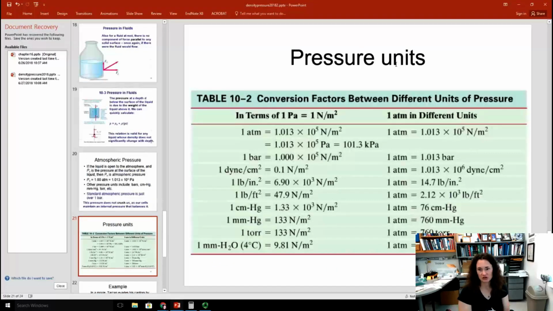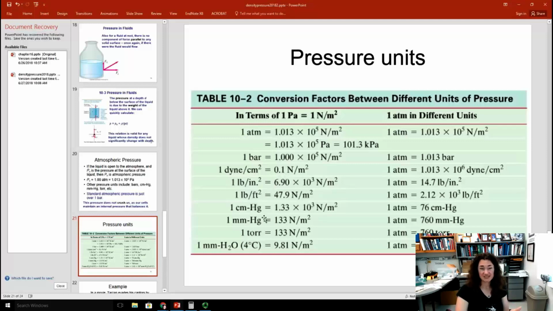So here's some of those pressure units that I was talking about. There's the atmosphere. We already talked about that one. The bar is a really common unit of pressure as well, and 1 atmosphere is roughly 1 bar. There's a little difference, as you can see here. 1 bar is actually 1 times 10 to the 5th newtons per meter squared, not 1.013, but they're really close. There's also pounds per square inch. That's the English unit that gets used a lot. In those units, atmospheric pressure is 14.7 psi, or pounds per square inch.